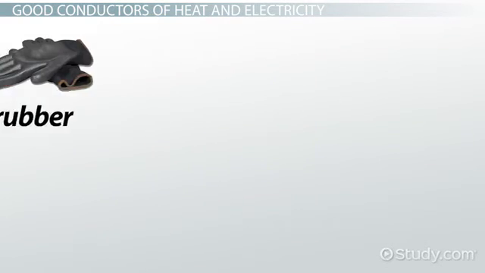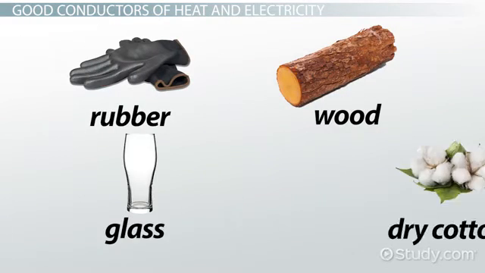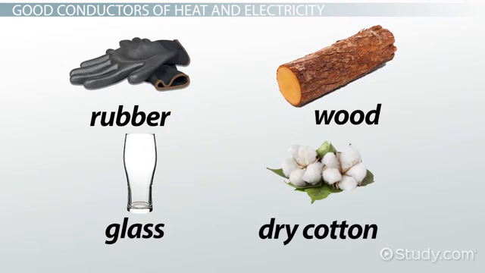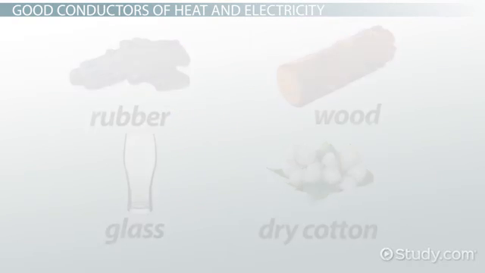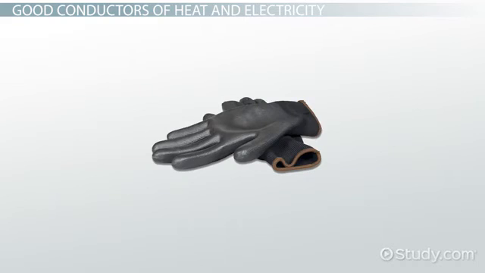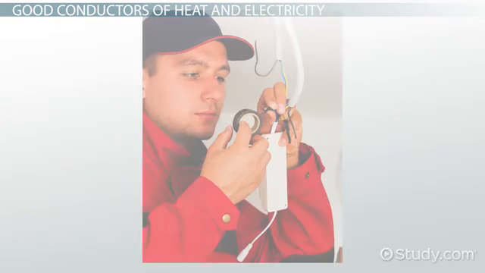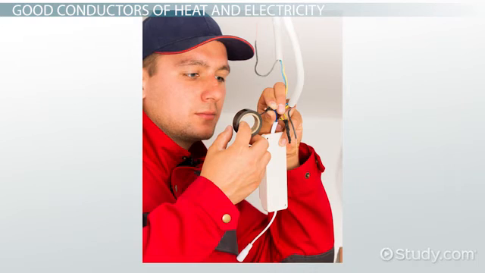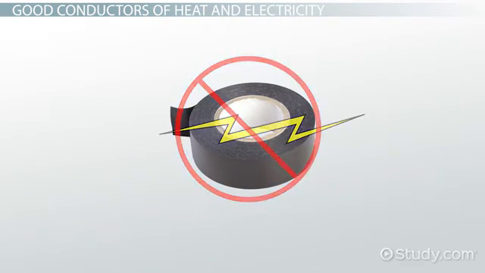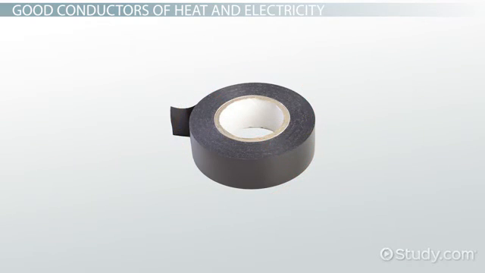Other materials, such as rubber, wood, glass, and dry cotton, are not good conductors because the electrons within these materials cannot move about freely. Therefore, heat and energy are not transferred as efficiently within the material. Sometimes we wear rubber gloves so that we can prevent ourselves from getting electrocuted. When we cover wires, we also use electric tape, which is made of plastic, which is also a poor conductor. This also helps prevent electric shocks.